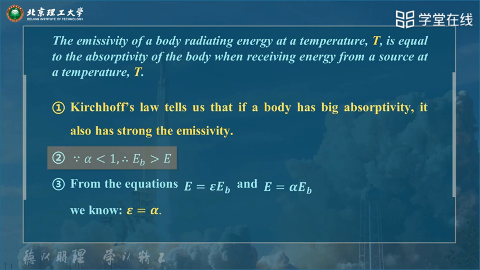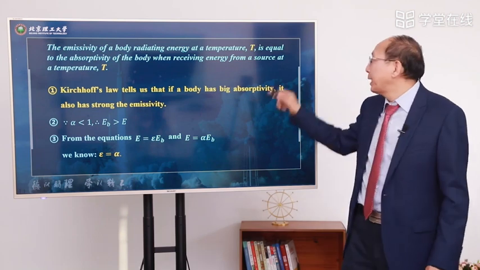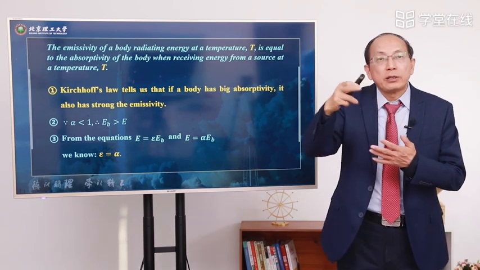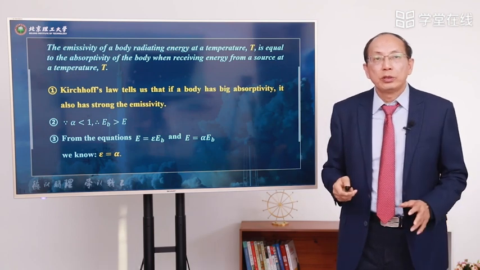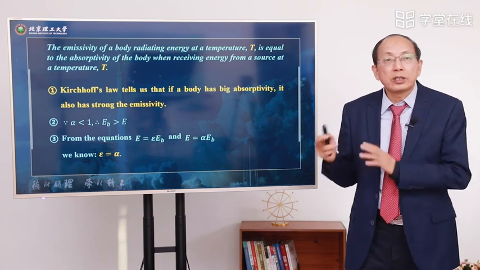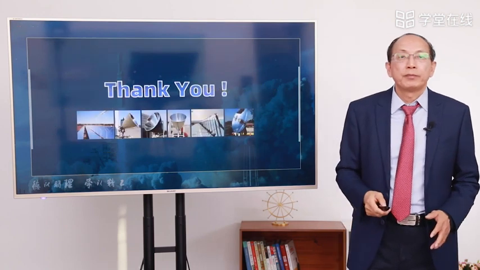Alpha is always smaller than 1, so black body emissive power is certainly larger than practical surface emissive power. From the equations E equals epsilon E_B and E equals alpha E_B, we know epsilon equals alpha, at the same T, when the surface temperature equals the source temperature. Under these conditions, epsilon equals alpha.